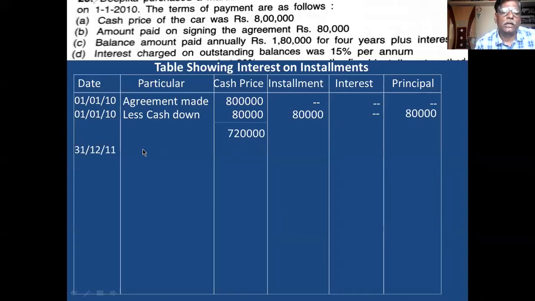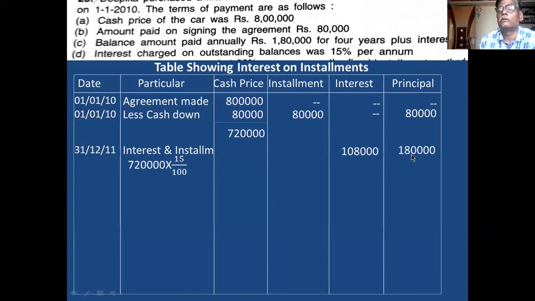At the end of first year, you calculate interest and installment. On 7,20,000, you calculate 15% interest. Interest is 1,08,000. And installment is 1,80,000. This 1,80,000 you don't write in the installment column. You write in the principal column.